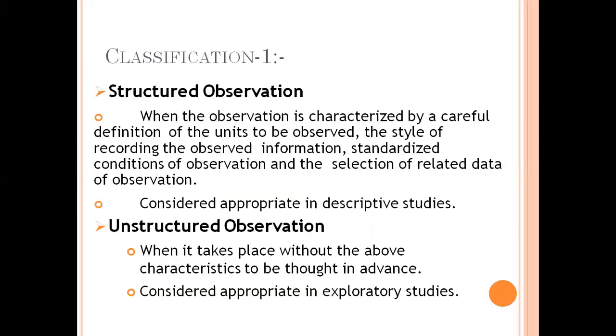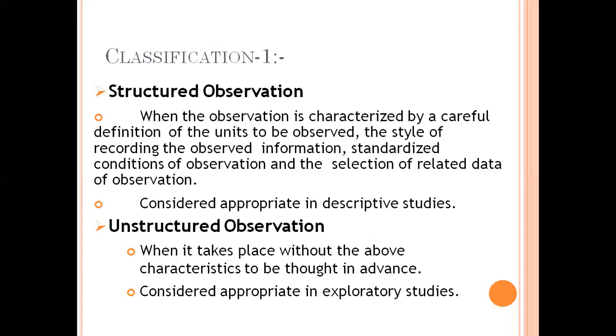Observation method is classified according to three criteria. First classification is structured observation and unstructured observation. So structured observation is characterized by a careful definition of the units to be observed, the style of recording the observed information, standardized conditions of observation, and the selection of related data of observation.